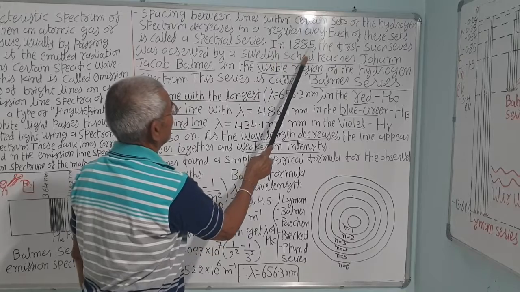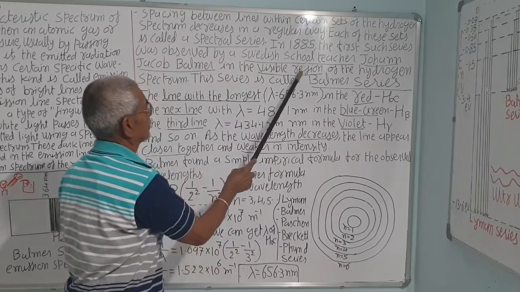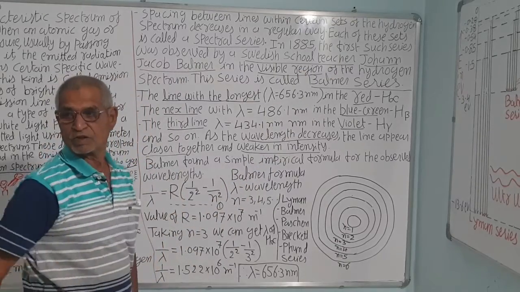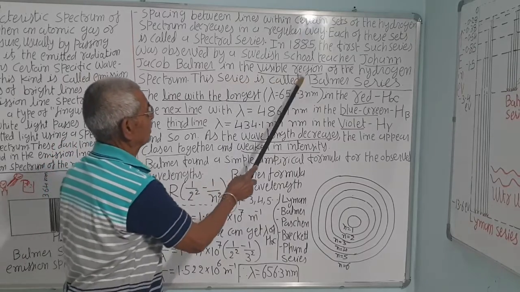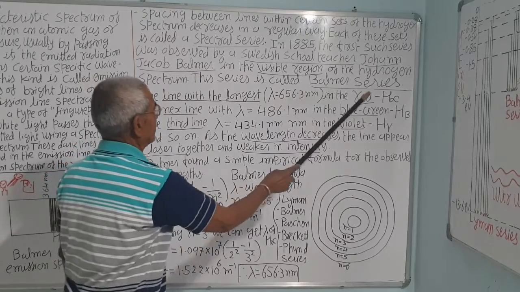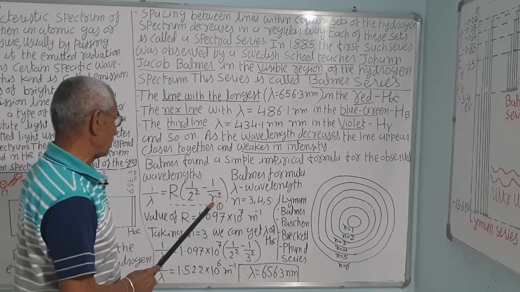In 1885, the first such series was observed by a Swedish school teacher, John Jacob Balmer, and it is called the Balmer series after his name, in the visible region of the hydrogen spectrum. He also gave an empirical formula, which is called the Balmer formula.